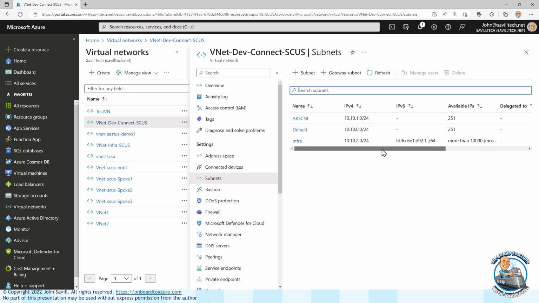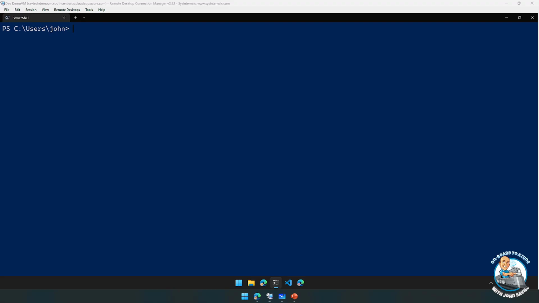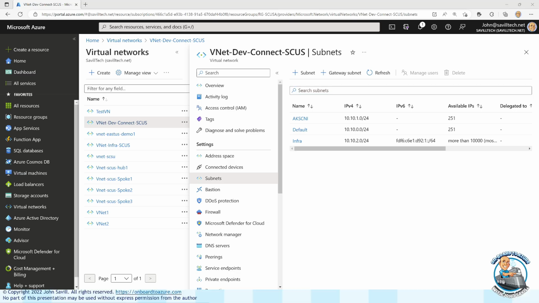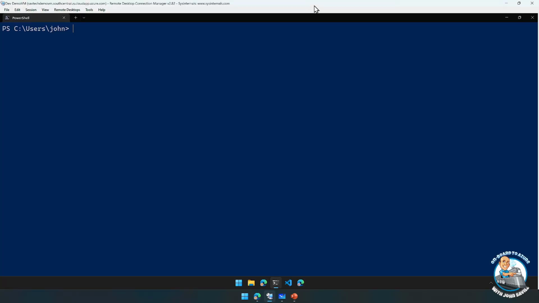Now the VM inside it, if it was created, for example, in that infra, would also get an IP address from that range. So let's just jump over really quickly. If I go and look at my VM, let me go over here for a second. Come on, show the VM. Why is it not showing? Get there in a second, I promise. There we go, there's my VM.